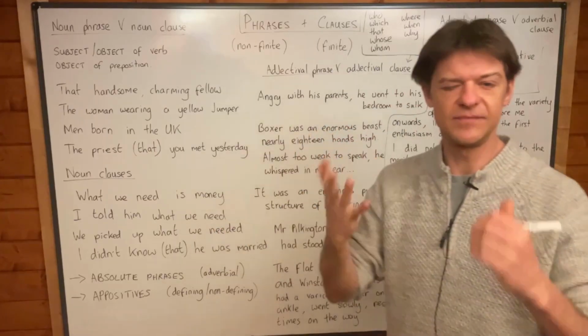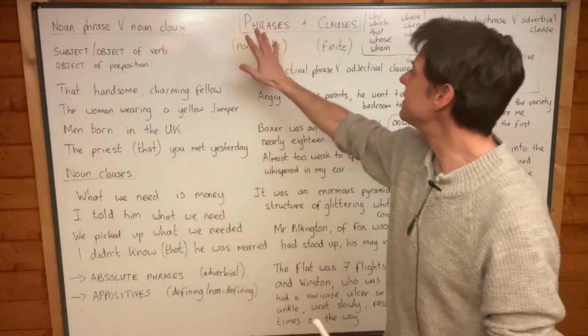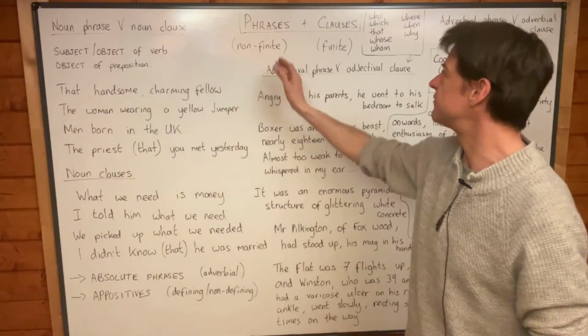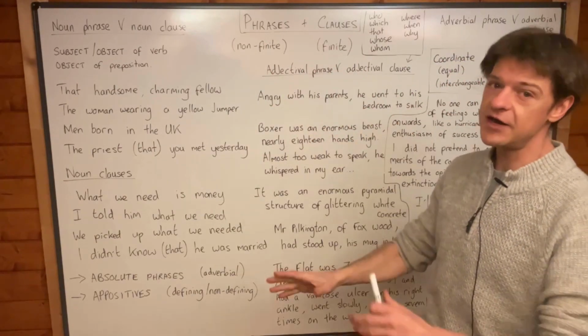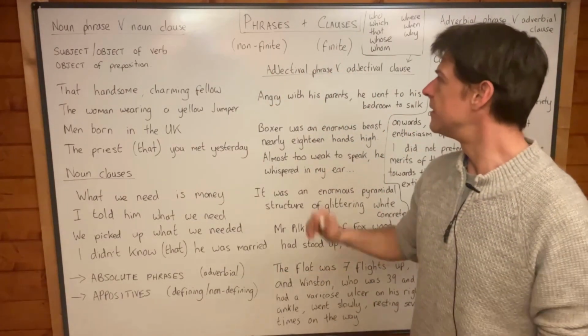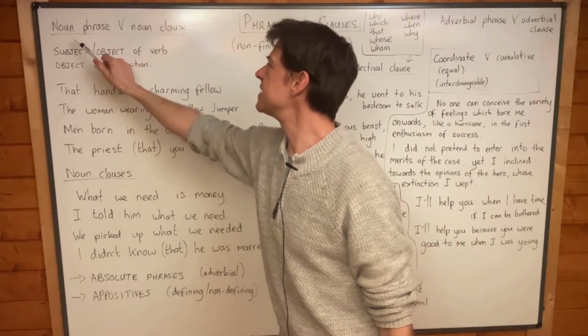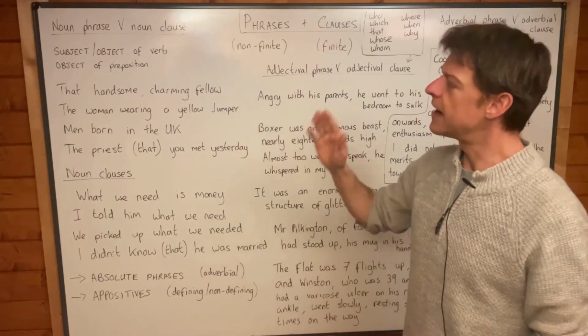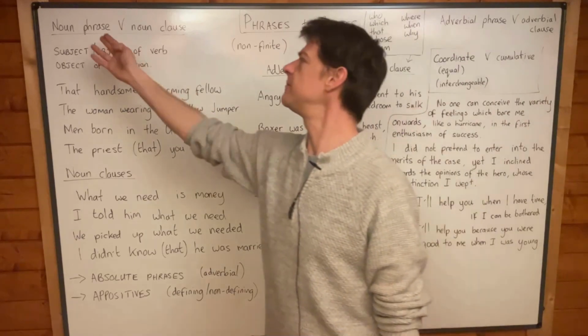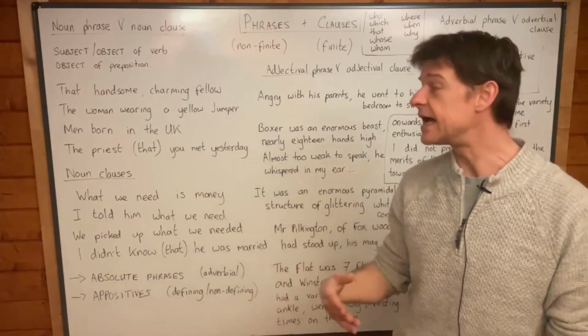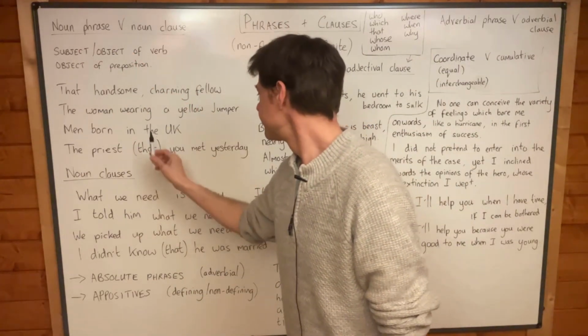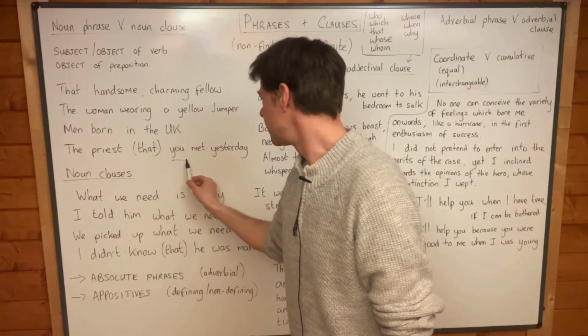Because I like the simplicity of the word phrase, and it means we don't get phrases mixed up with clauses that have finite verbs with doers. Okay, so let's have a look at the difference between a noun phrase and a noun clause. And I do want to make it clear that some phrases do contain a subject and a verb.